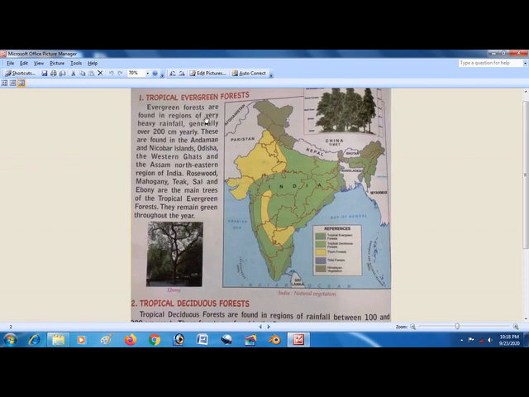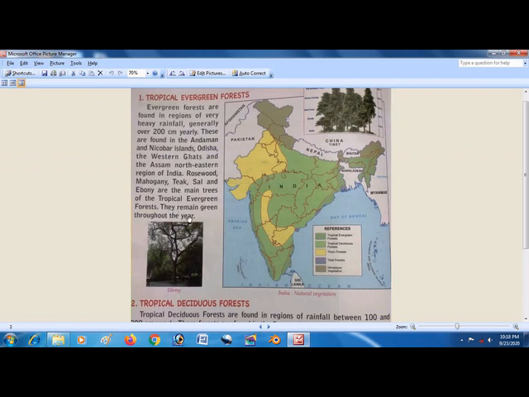Number 1 is tropical evergreen forest. Evergreen forests are found in regions of very heavy rainfall, generally over 200 cm yearly. These are found in the Andaman and Nicobar Islands, Odisha, the Western Ghats, and the Assam, northeastern region of India. Rosewood, mahogany, teak, sal, and ebony are the main trees of the tropical evergreen forest.